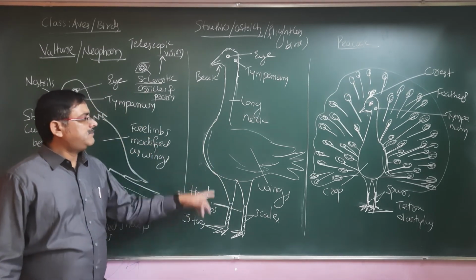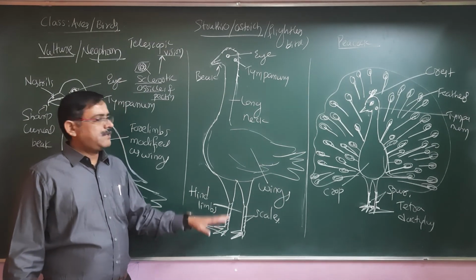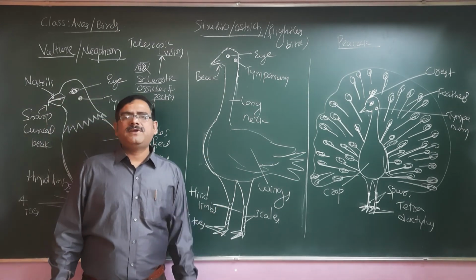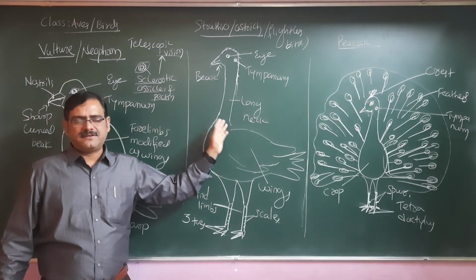The specialty of these birds is having only 3 digits or 3 toes, only on the front side, with no toe behind, so as to increase the speed. They are fast runners also, we can say.